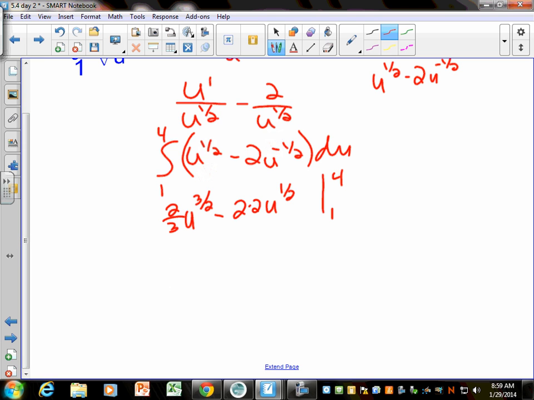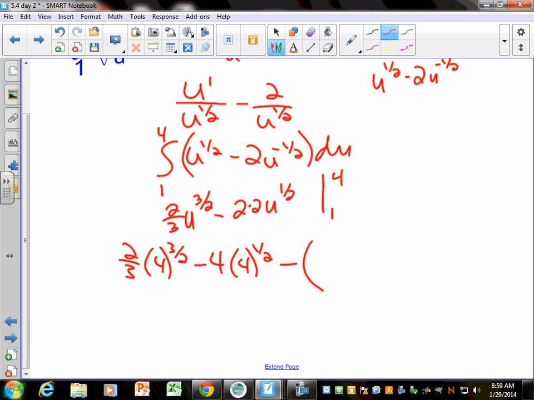And so now we got to plug this in. So I would get 2/3 times 4 to the 3/2 minus, don't grab your calculators yet, 4 times 4 to the 1/2 minus, and I love when it's 1 or 0. That's my favorite bound on an integral because you don't have to think about it so much.